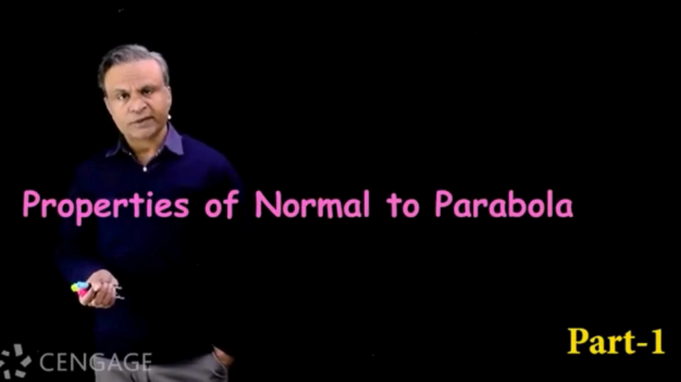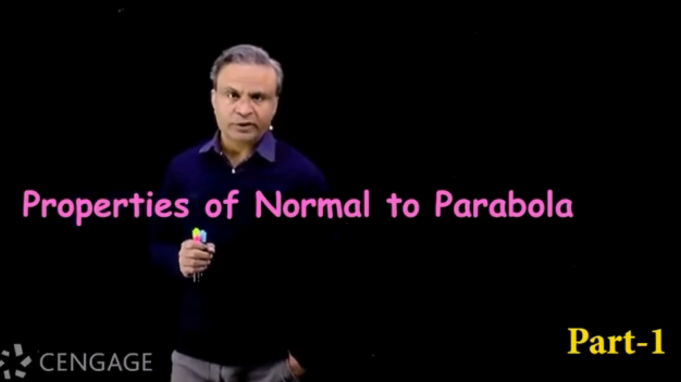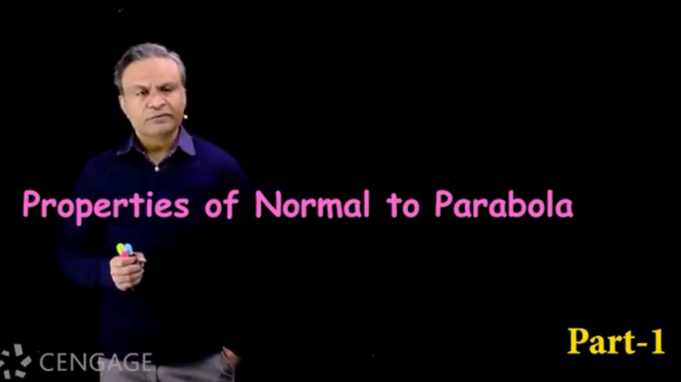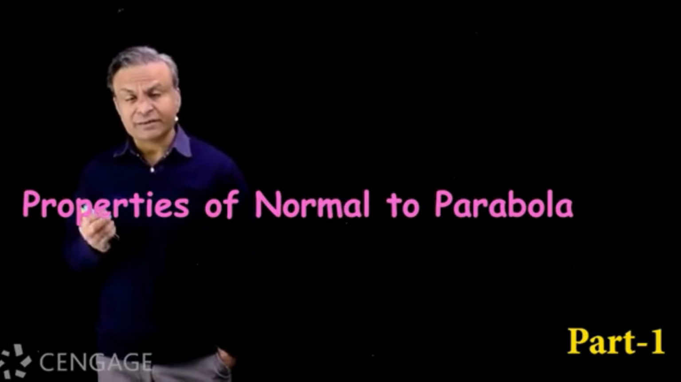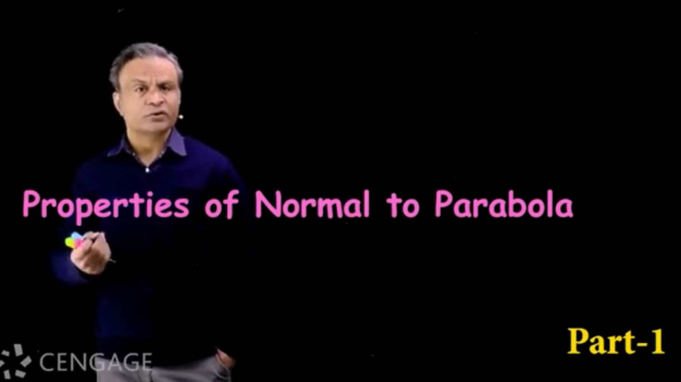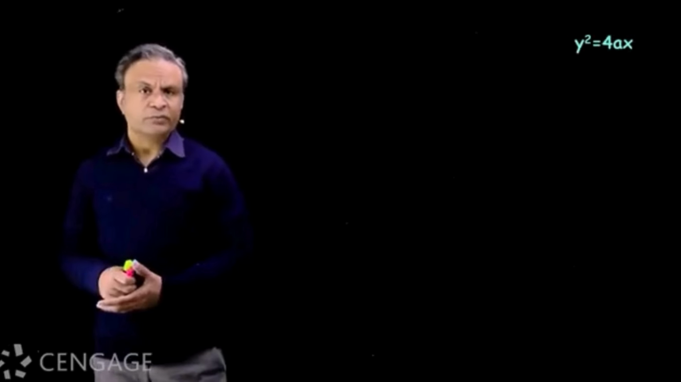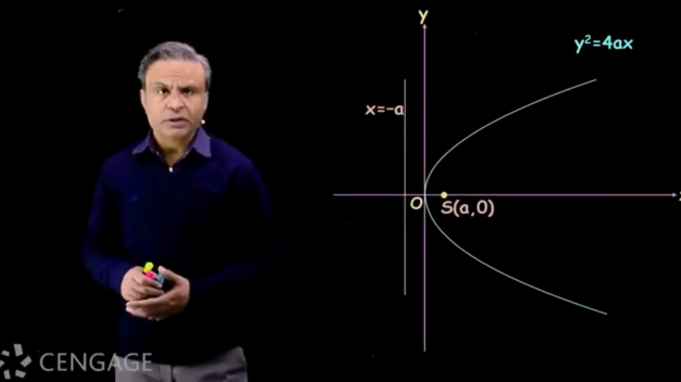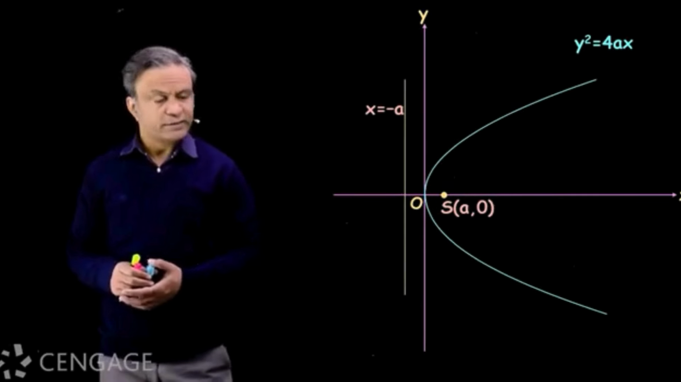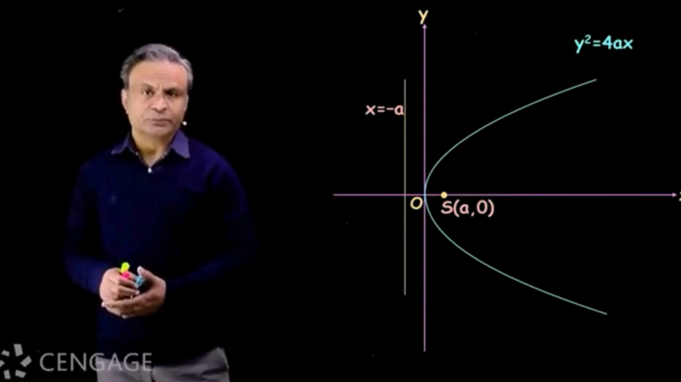Hello students. In this video we will study some very interesting and important properties of normal to parabola. We have some common properties for all the parabolas and we have some standard results for standard equation of parabola. So we consider standard equation of parabola y square is equal to 4ax. We have graph of the parabola. Focus is point S, coordinates are (a, 0), directrix is x is equal to minus a.